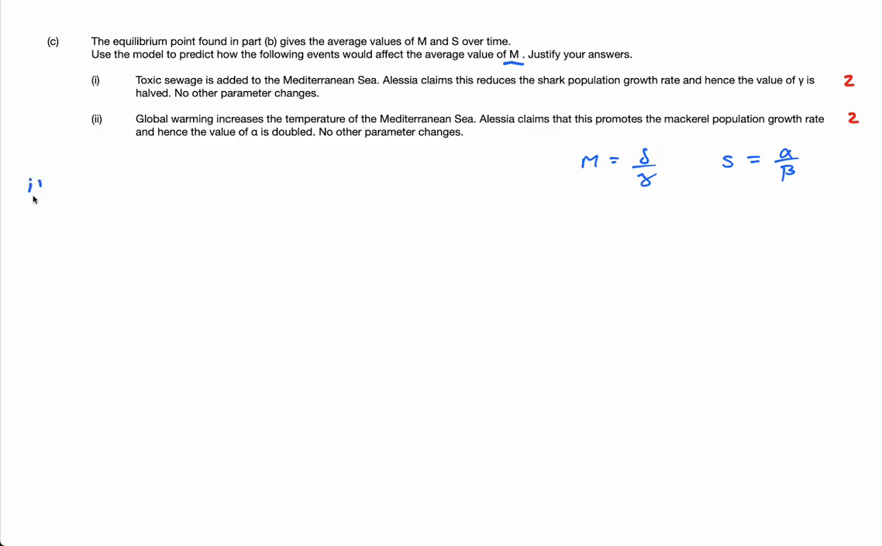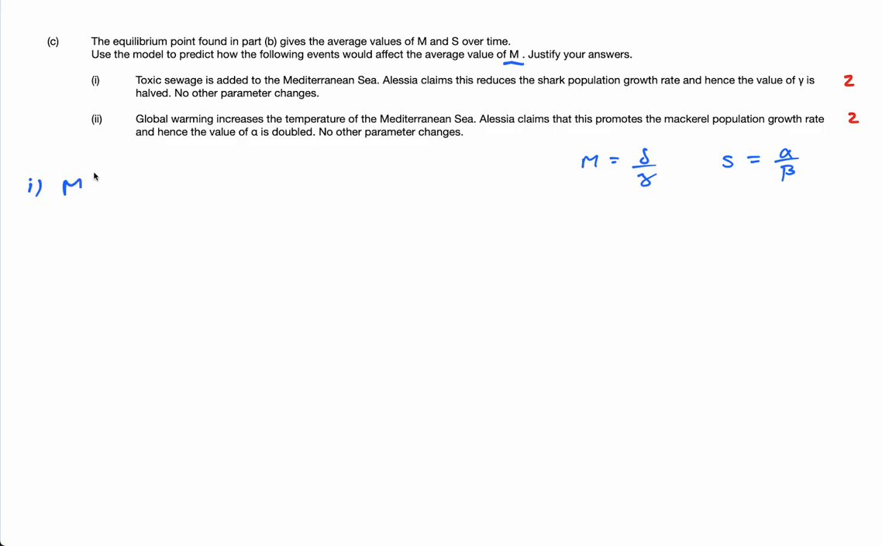So part 1, toxic sewage is added to the Mediterranean Sea. Alicia claims this reduces the shark population growth rate, and hence the value of gamma is halved. No other parameter changes. Now again, guys, remember, they are not testing your knowledge of what toxic sewage does to the Mediterranean Sea or anything like that. They just care about the math. So if gamma is halved, what happens?